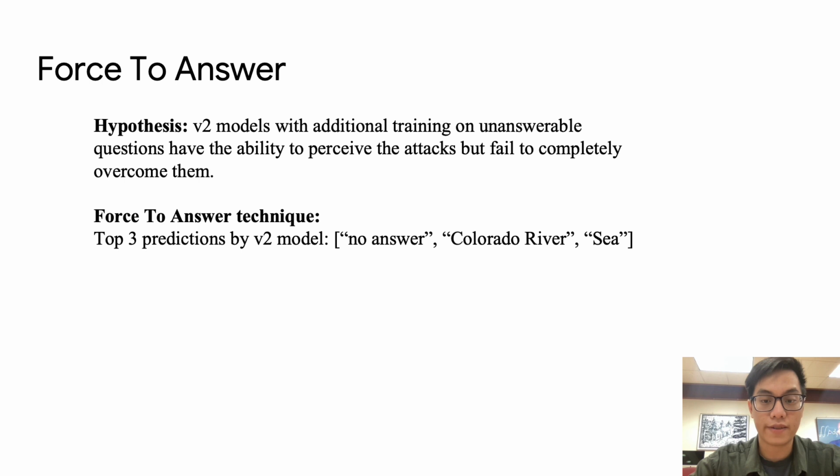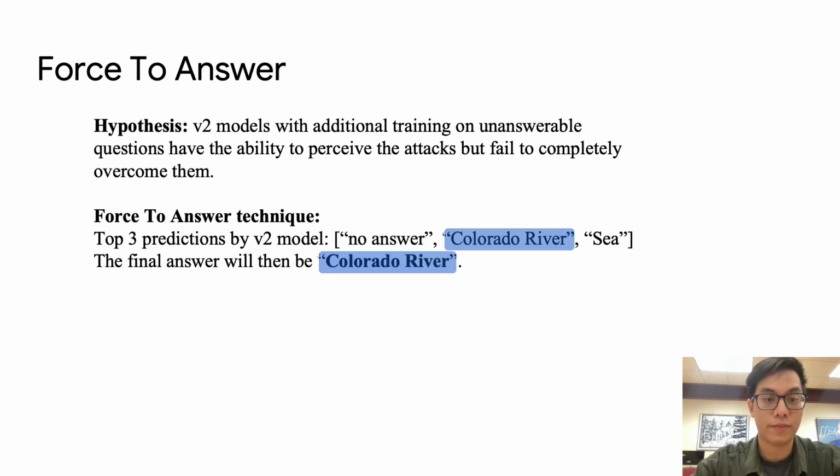This observation gives us the motivation to force V2 models to answer for every answerable question. How does this technique work? It is kind of straightforward. For example, if the first answer by the V2 model is that there is no answer for this question, which means that this question is unanswerable, we would then skip that answer and use the second one as the final answer.